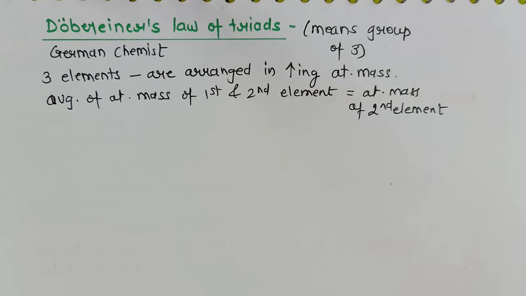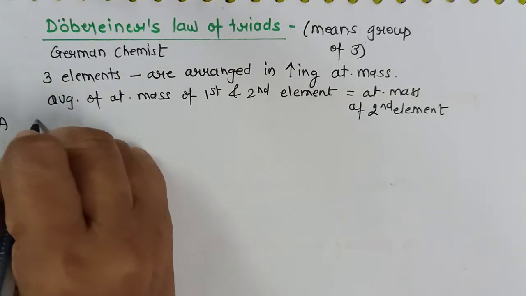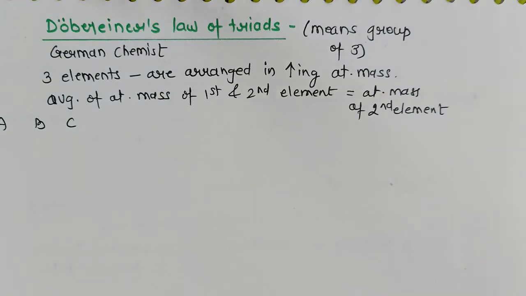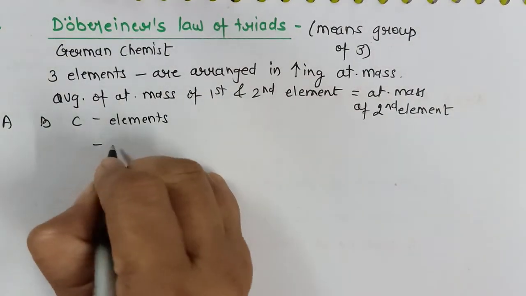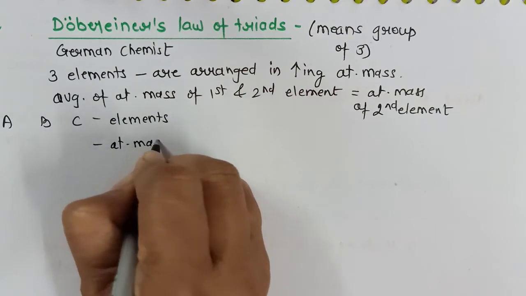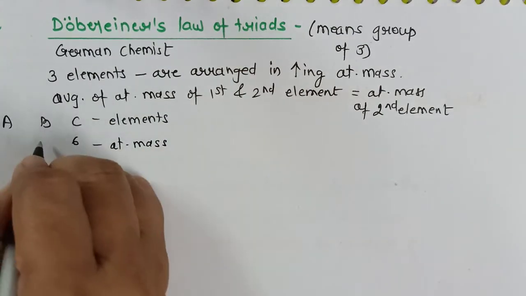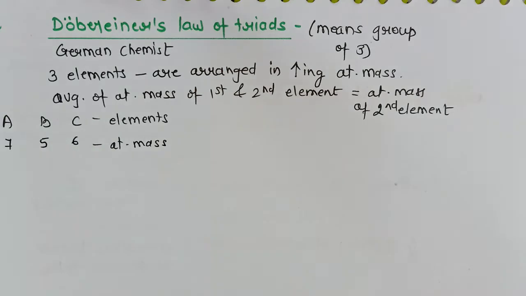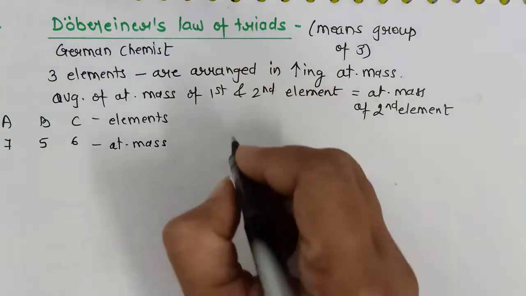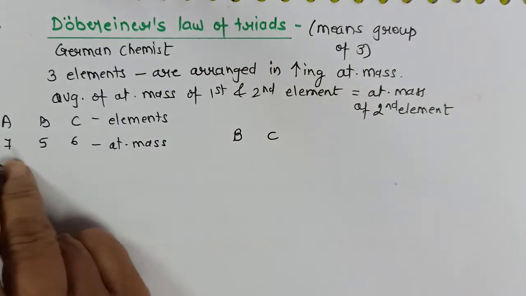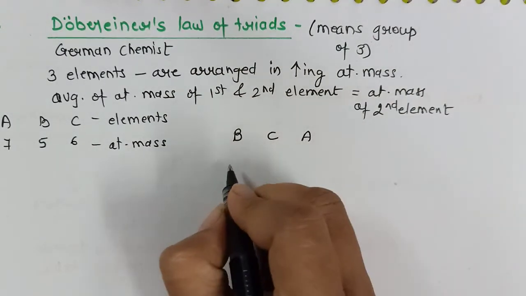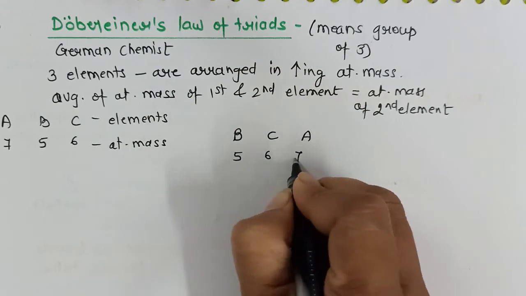I will give a random example for this. Let us have three elements A, B and C. They have the atomic masses, let's say, 6, 5 and 7. So first of all we have to arrange them in increasing atomic mass. Increasing atomic mass, so B followed by A and at last C. 5, 6, 7.